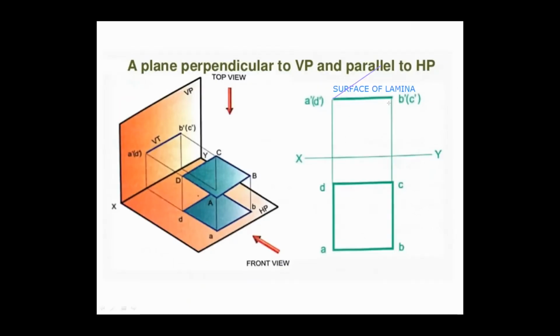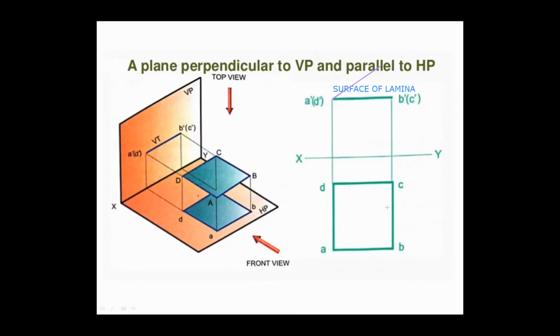Very, very important. You are inclining the surface of the lamina. You incline it through 360 degrees. What will be the line length? 40 mm. Any angle you move it, any angle you make the inclination, the front view remains the same. That means any angle you move this lamina, keeping this edge AD fixed at one position, if you keep on rotating, what will happen? Only the top view changes.